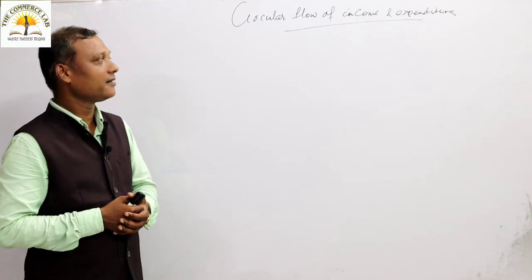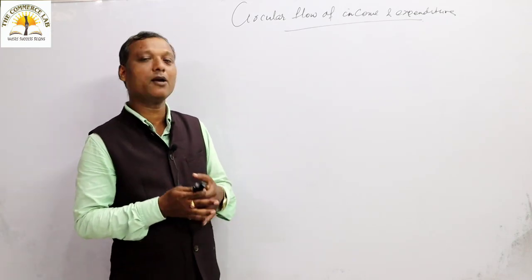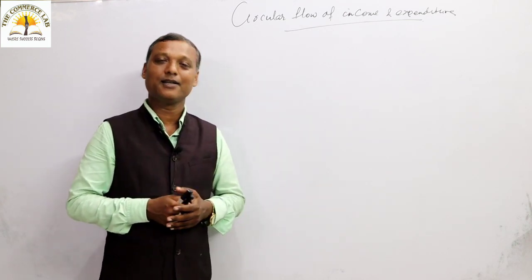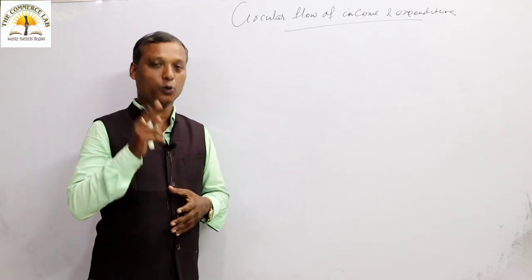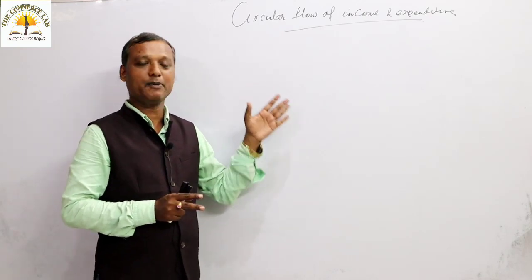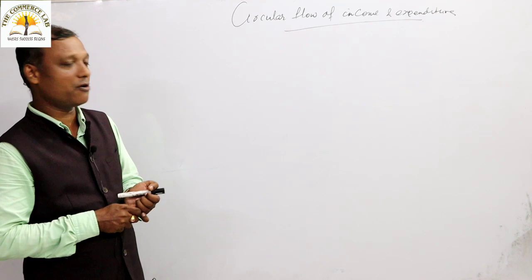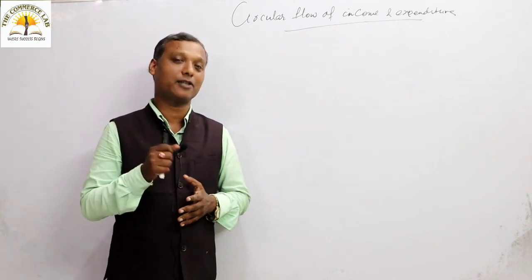You should understand that the circular flow of income and expenditure has four models. For the time being, we will focus on the two-sector model. The two-sector circular flow between income and expenditure has two agents, one will be the household and another will be the firm. So we are going to discuss the circular flow of income and expenditure by the two-sector model.